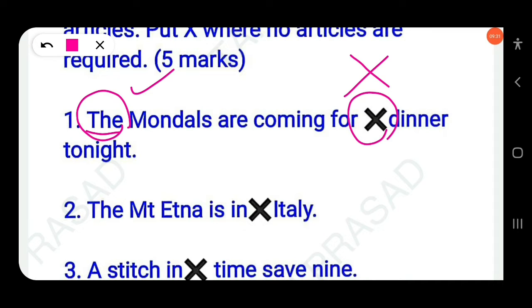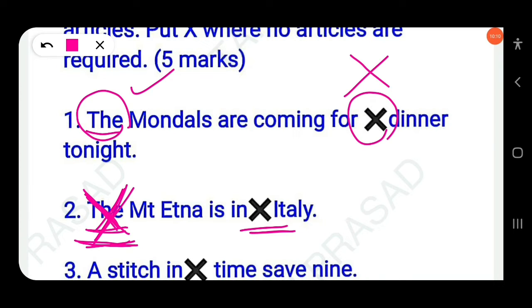The next: dash Mount Etna is in dash Italy. Here the first one will be a cross. Mount Etna is in Italy. Don't write the Mount. Like the Mount Everest, this will be wrong. It is Mount Everest, not the Mount Everest. Clear? So here you have to use a cross for both blanks. Mount Etna is in Italy. No article is used for the first one and also the second one, because before a country we don't use the, like the India.